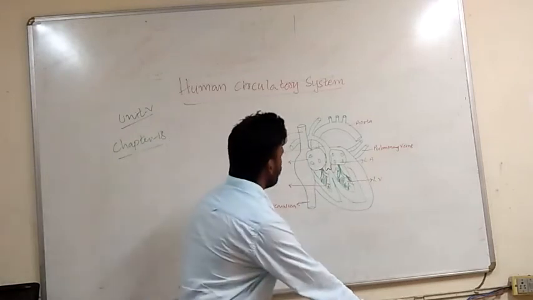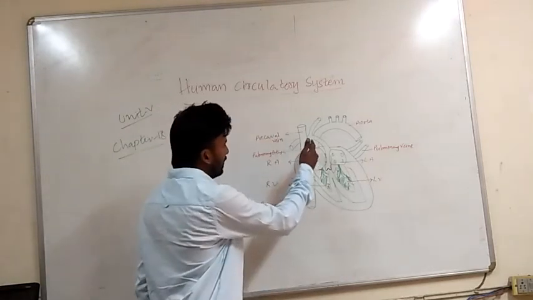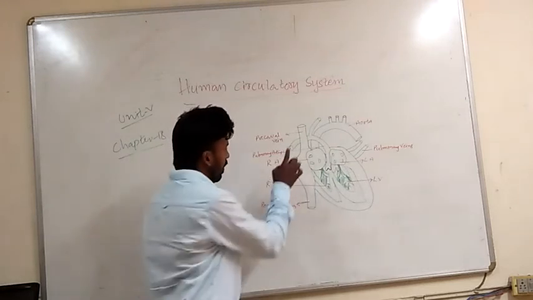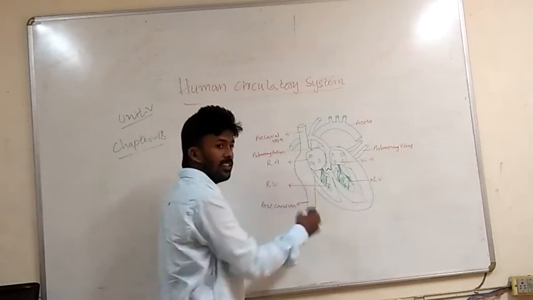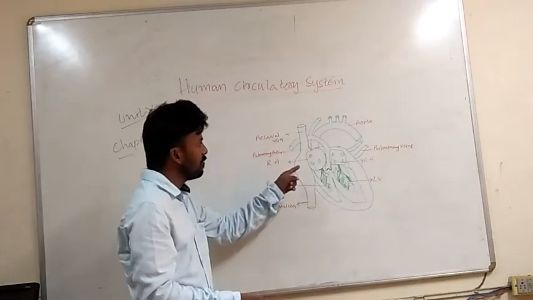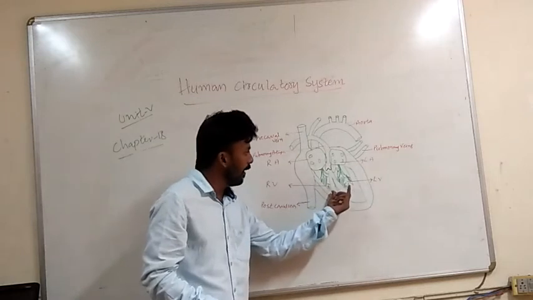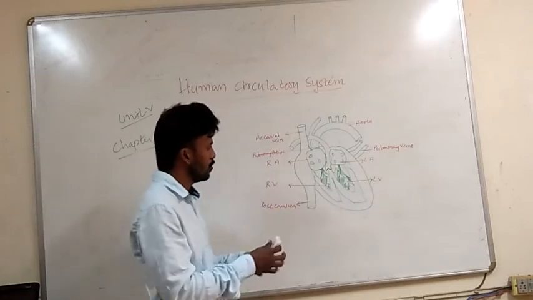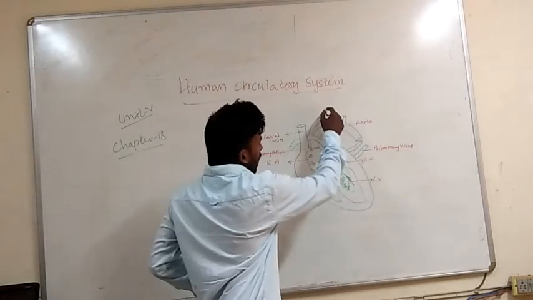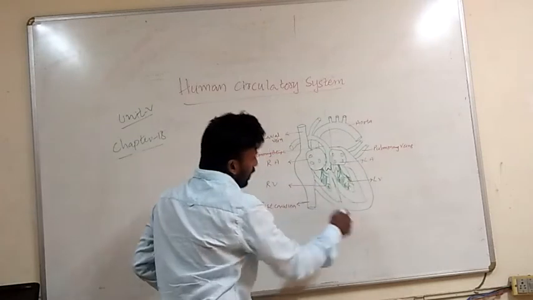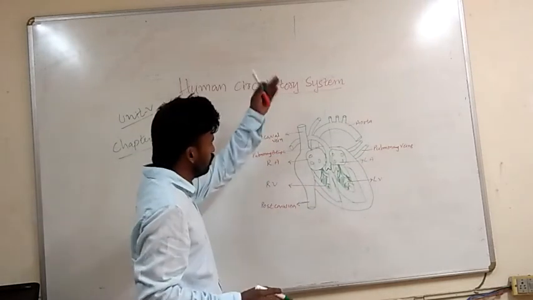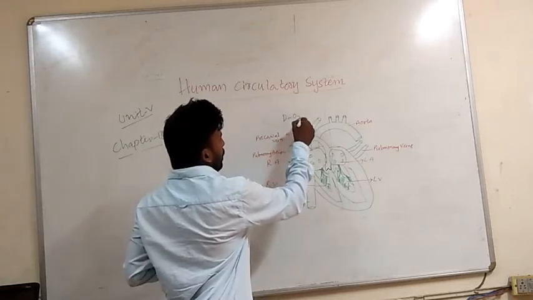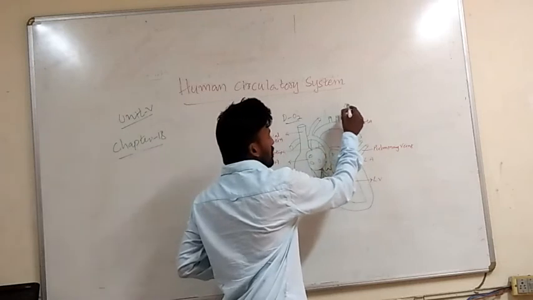Okay? Keep this in mind: auricles are receiving compartments, ventricles are pumping compartments. Auricles receive the blood from the different parts of the body, and the ventricles pump the blood to the different parts of the body. So just make this line between the left and right. The right side carries deoxygenated blood, and the left side, oxygenated blood.